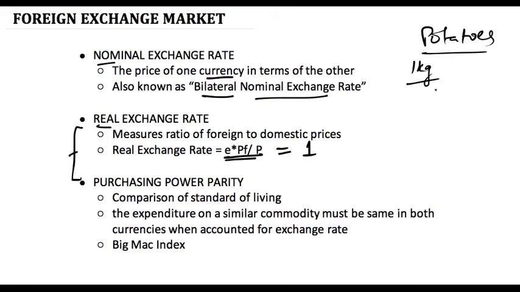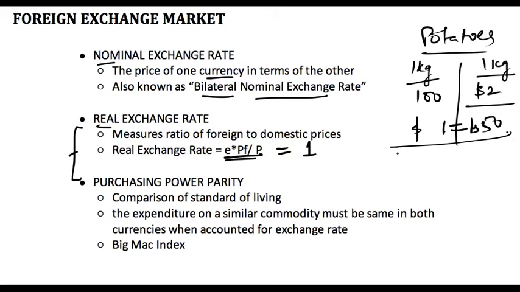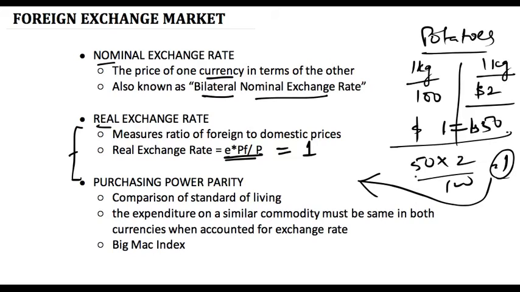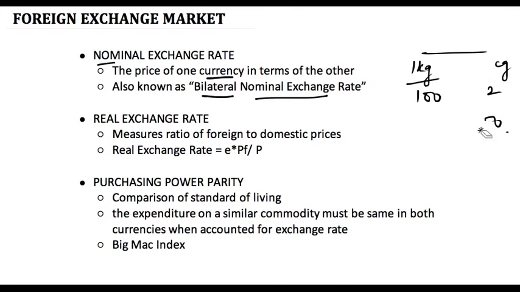1 kg of potatoes cost rupees 100 in India, and 1 kg of potatoes costs dollars 2 in United States of America. The exchange rate between these two countries is 1 is to 50, which means $1 is equal to 50 rupees. When we arrive at the real exchange rate, it comes at 50 into 2 upon 100, which is 1. So this 1 is the real exchange rate, and this also shows that there is purchasing power parity between India and United States of America, because the real exchange rate between these two countries is equal to 1. Whenever the real exchange rate is not equal to 1, the two countries are said to have no purchasing power parity. How is it important?